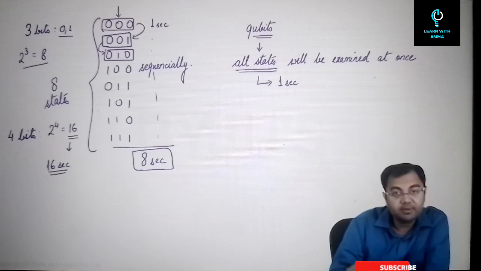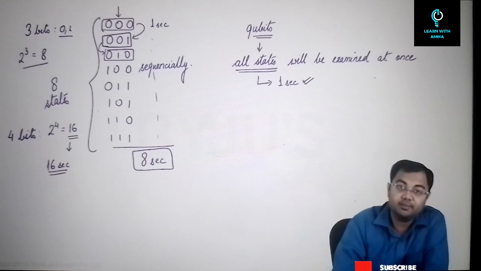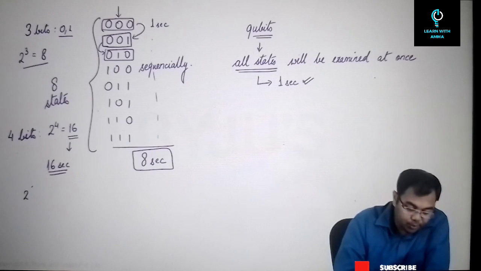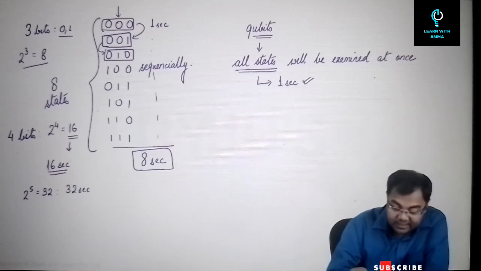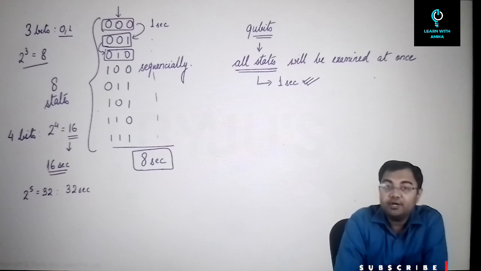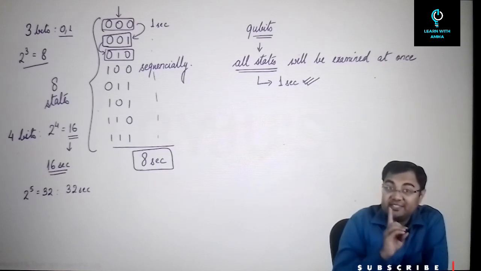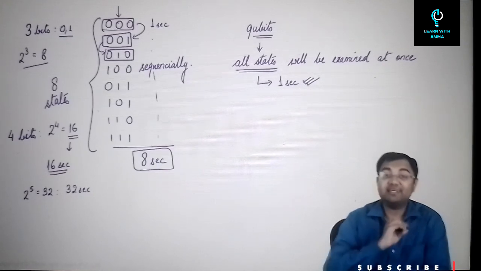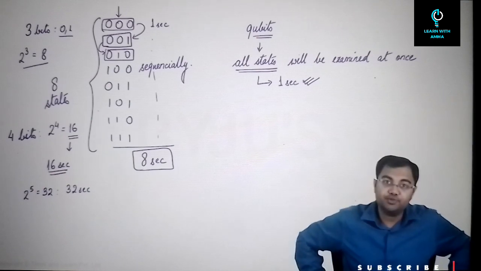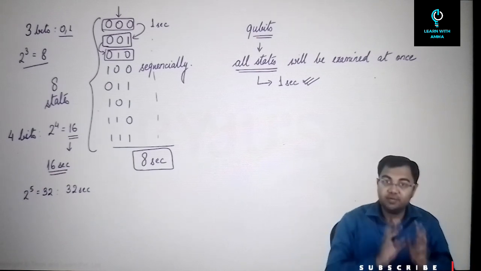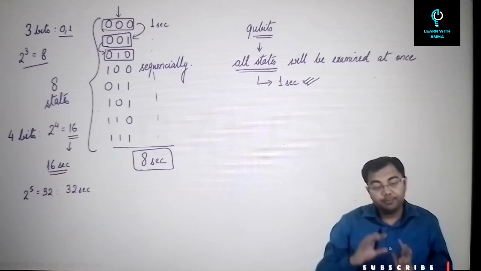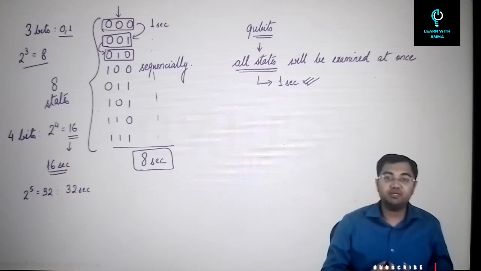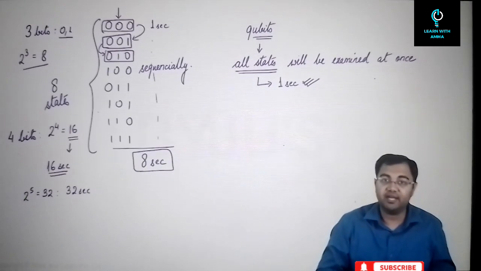But in case of quantum computing, it will still take just 1 second. If, let's say, it was 2 to the power of 5, that is 32 states in total, it would have taken 32 seconds in total. But in case of quantum computing or qubits, it is still happening in just 1 second. So that's the advantage that quantum computing gives you: that quantum computers will be able to compute a lot of information in a very short span of time.